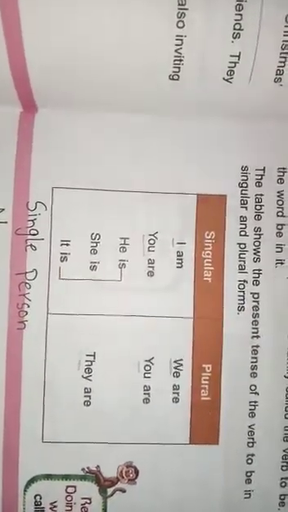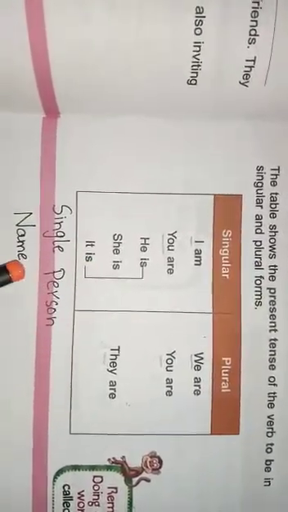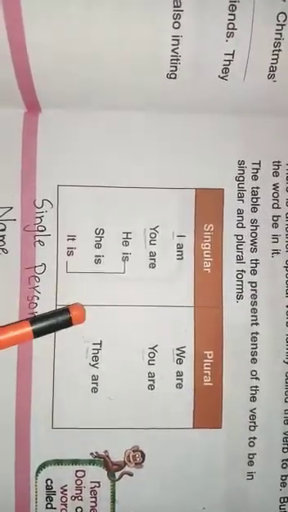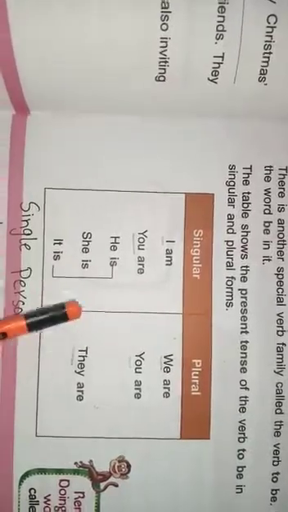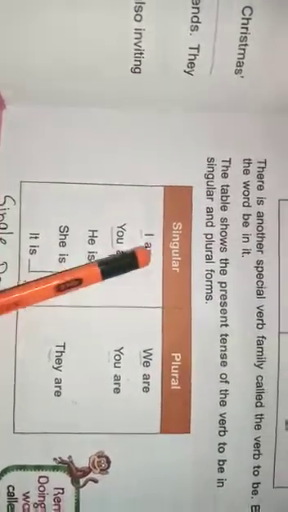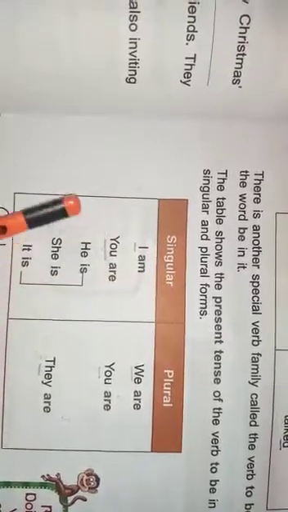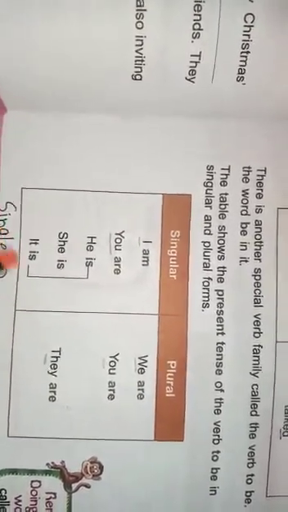When a single person does something, we use is. For example, Rida is reading. We use is with the single person's name. Am is always used with I. Are is always used with you. Is is always used with he, she, and it.